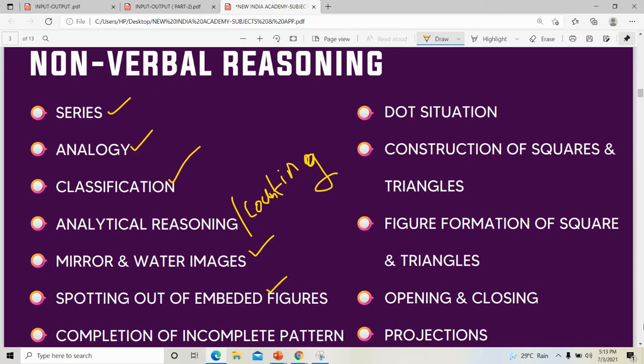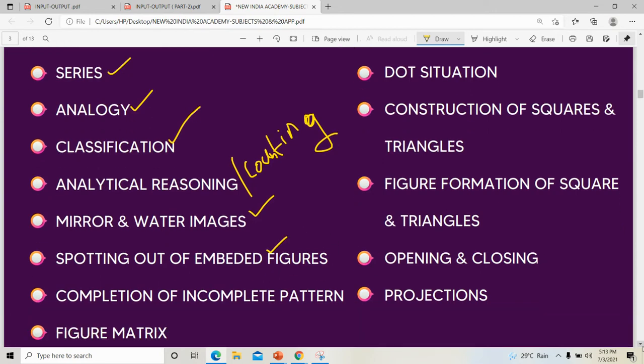There will be a complicated figure, and inside that there will be a simple figure. We have to spot out that hidden figure. Embedded figures are also called hidden figures. We just went through that topic also. I will repeat the same in detail. After your exams and all, I will concentrate on more problems related to each and every topic.